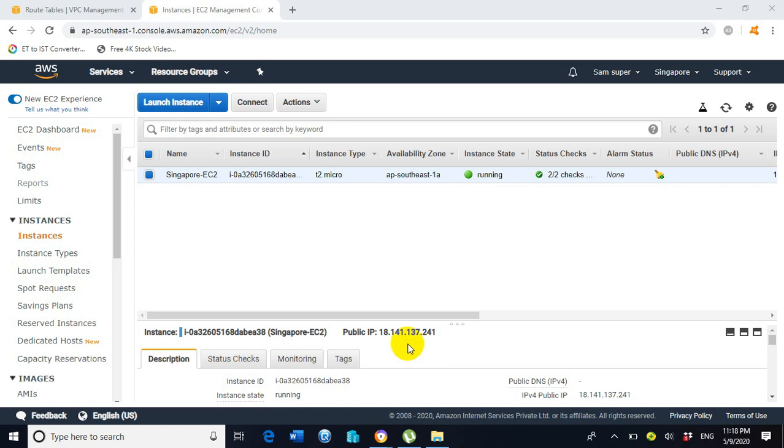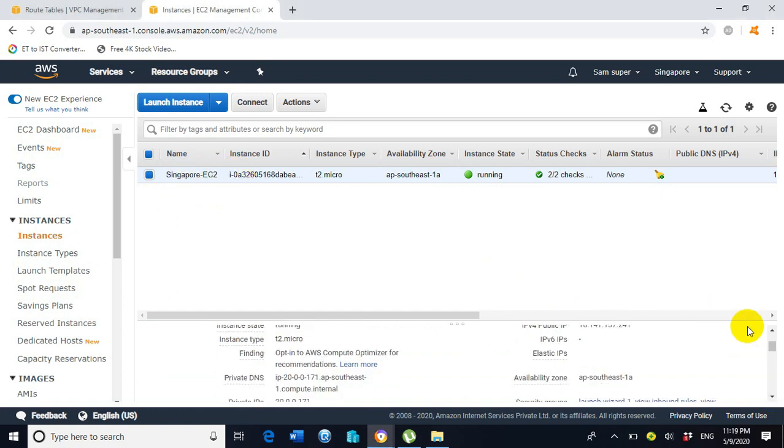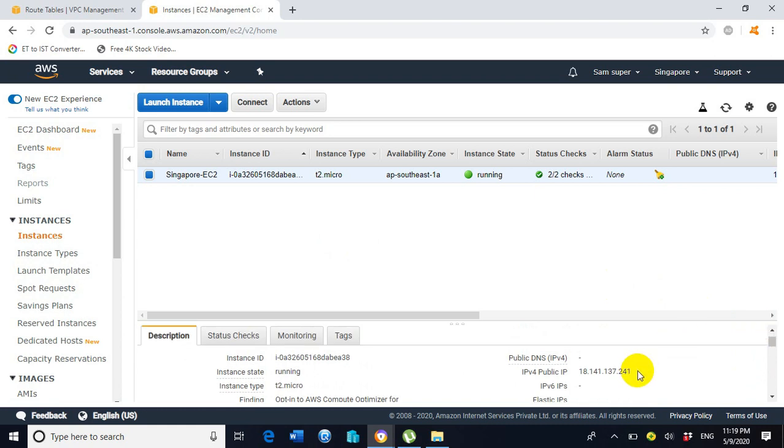Now what we need to do is take a remote desktop connection or RDP connection for this EC2 instance in the Singapore region on our local computer. For that purpose, let's copy the IPv4 public IP address.